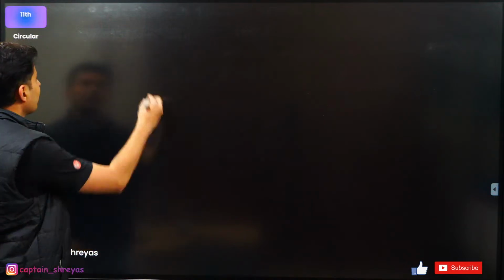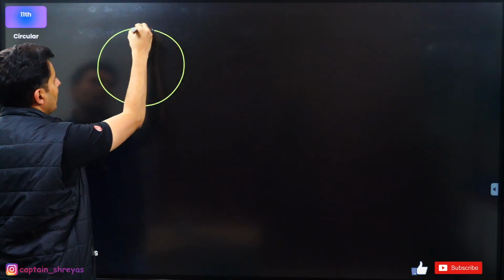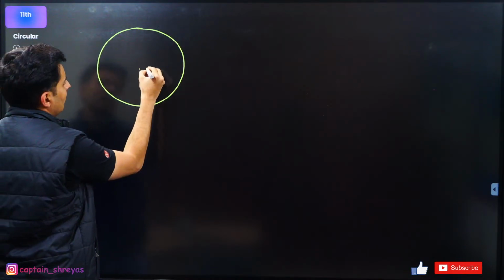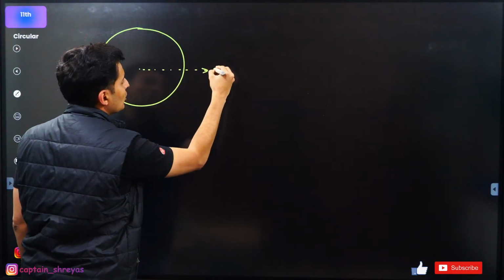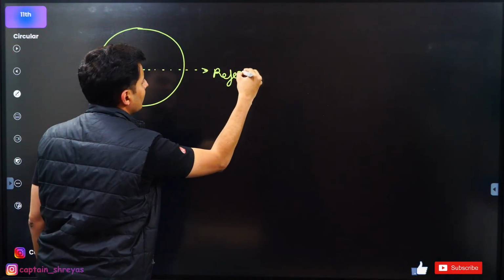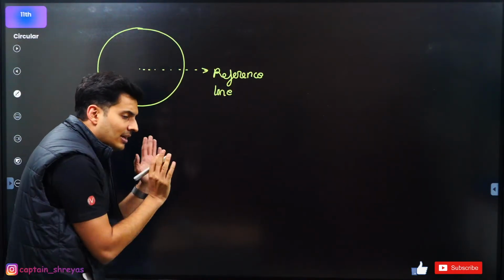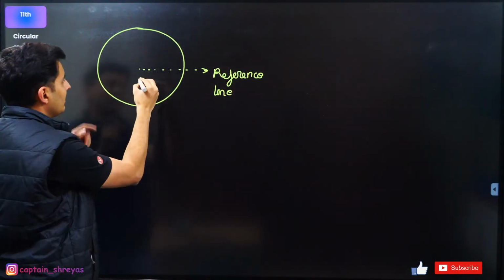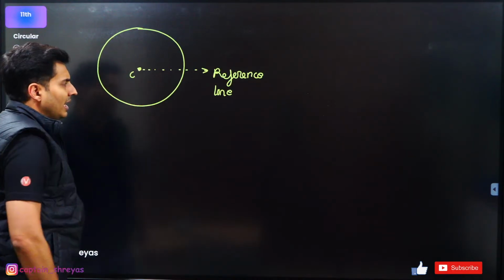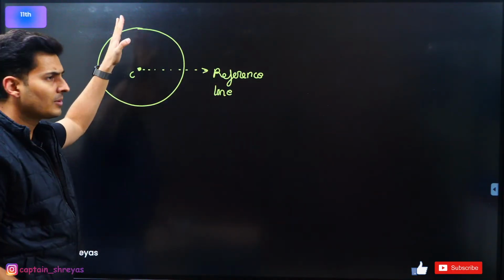Okay, just imagine a circle. And always we need a line which is called the reference line. This is a reference line with respect to which you measure each and everything. This is your center of curvature. It also has some radius.